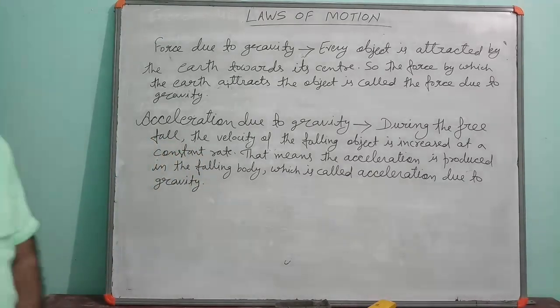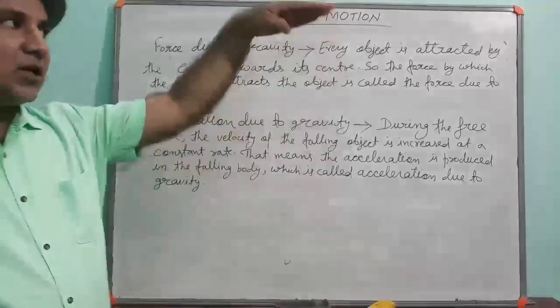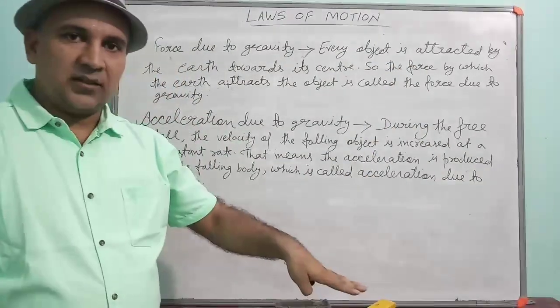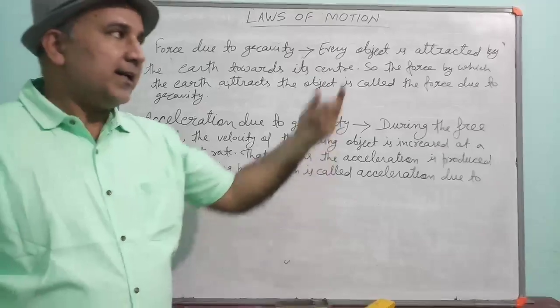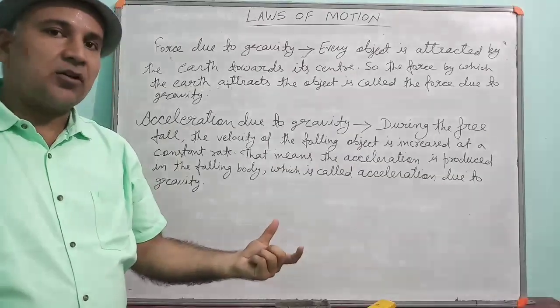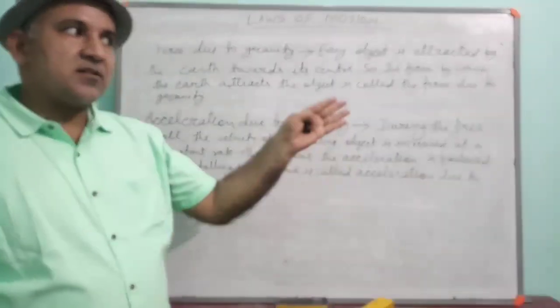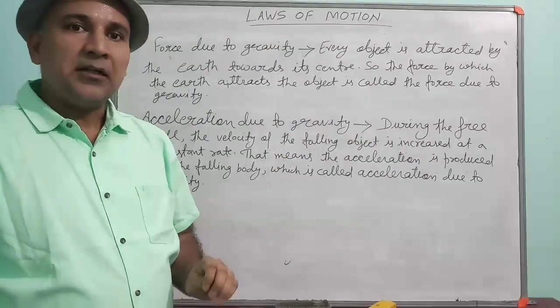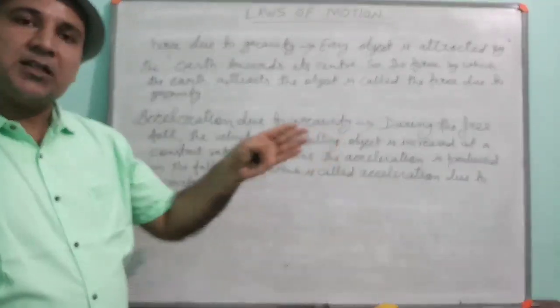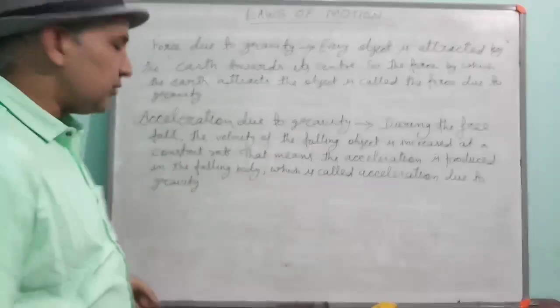Okay, acceleration due to gravity means when one object falls towards the earth, during the free fall its velocity increases at a constant rate. It means acceleration is produced in the body. That produced acceleration is called acceleration due to gravity.